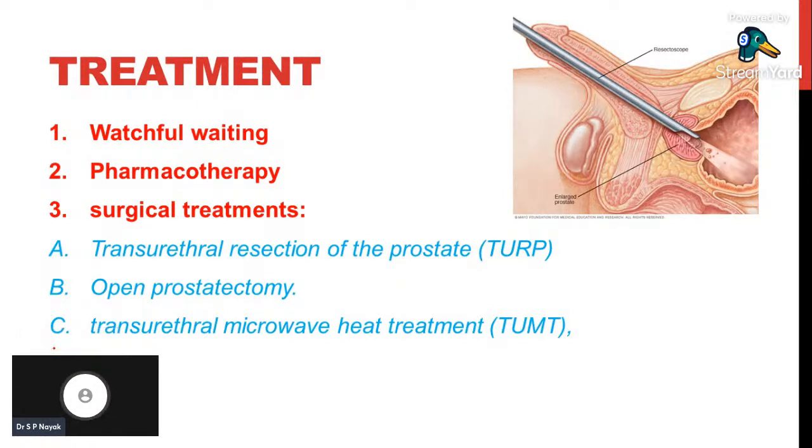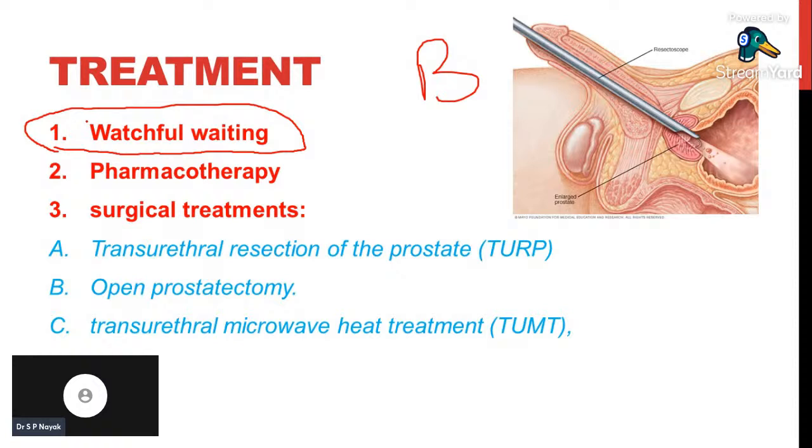Once the patient is diagnosed with benign prostatic hyperplasia, we have three strategies of treatment for BPH. Number one, the first strategy is we should not show any intervention to the patient. We just have to keep waiting and watch the patient. If the patient is mild or moderate, we should not give any drugs or perform anything. Because in mild and moderate cases, after a few days the benign prostatic hyperplasia is commonly reversed.